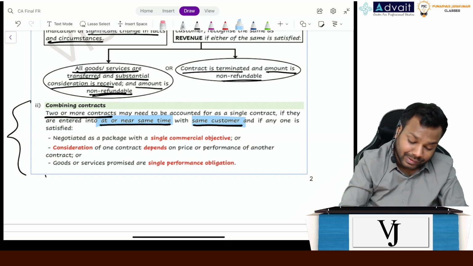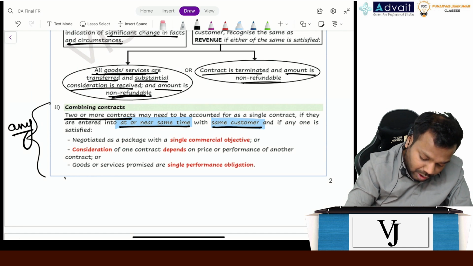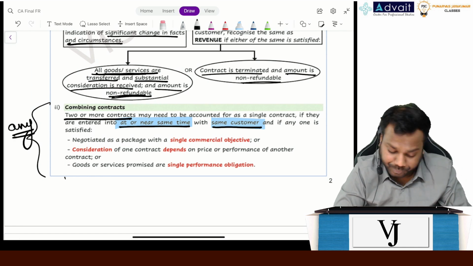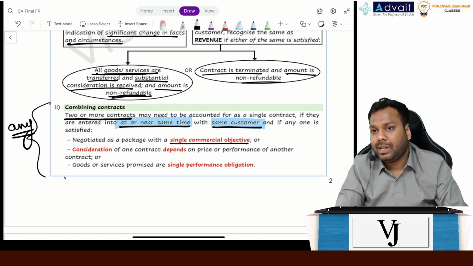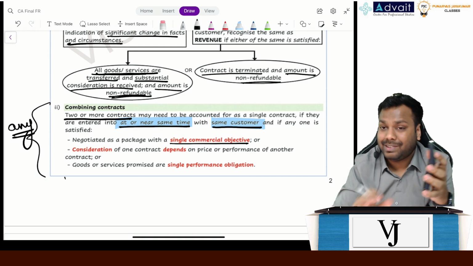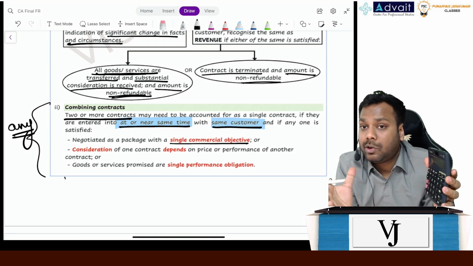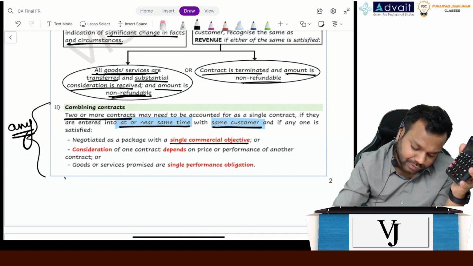If any of these, understand the word any of these, is satisfied: I have negotiated as a single commercial objective. Basically, this calculator, this book, and this mouse are dependent on each other. Single commercial objective. Okay, but is it happening in this case? No, they are separate. Okay, not satisfied.